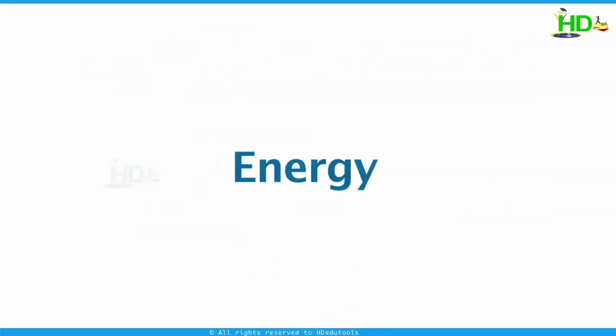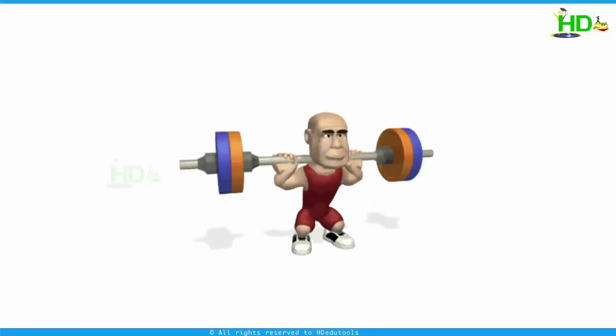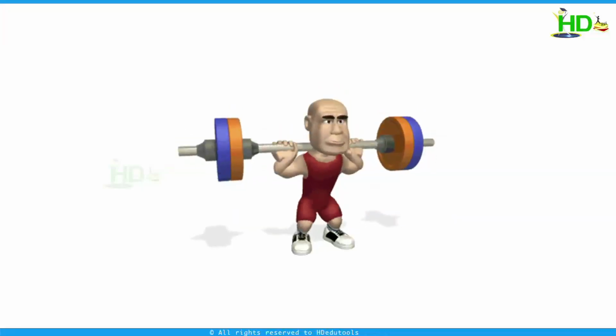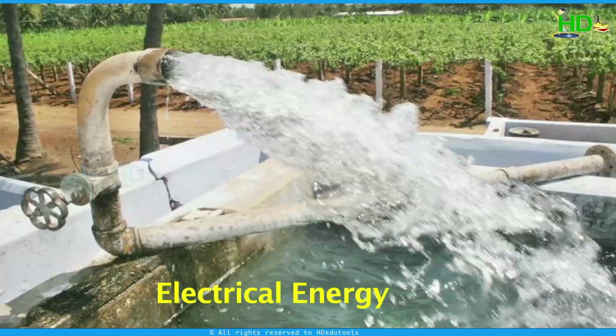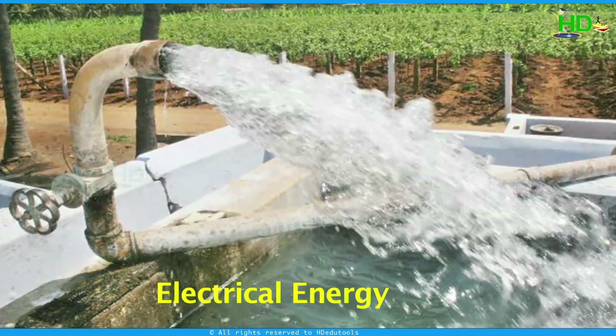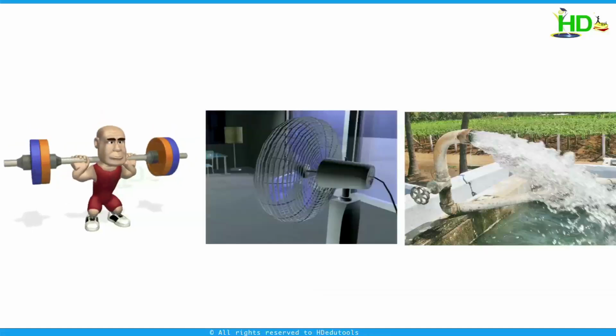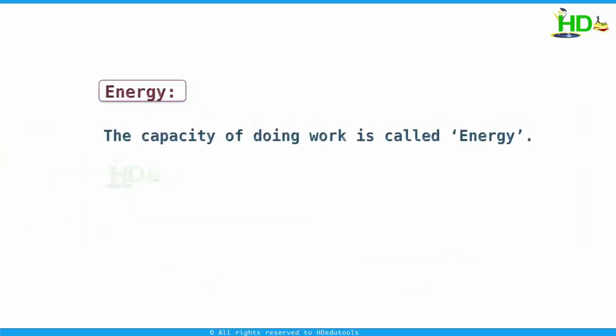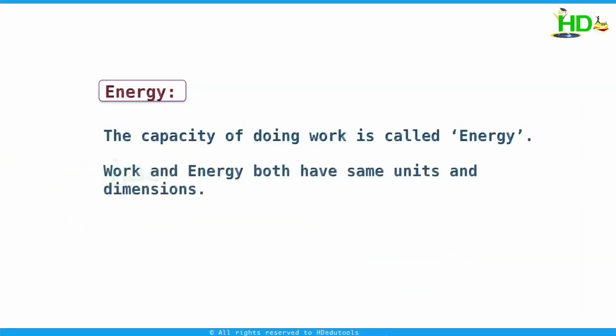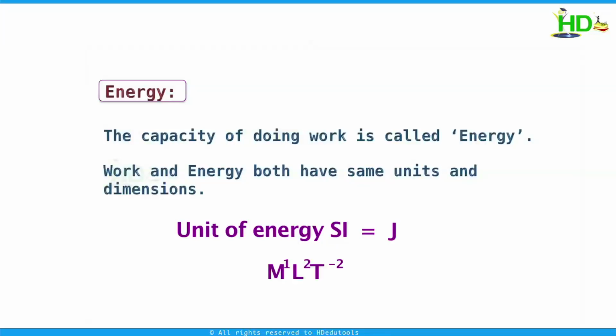Energy. Already we know that to do work, energy is required. What is energy? If you have energy, then only you can lift the body. If electrical energy is there, then only a fan can rotate. If electrical energy is there, then only a motor can work. In all these examples, we are observing that energy is the capacity of doing work. Simply, the capacity of doing work is called energy. Work and energy both have the same units and dimensions. That is, the unit of energy in SI is joule and the dimensions are M1 L2 T minus 2.